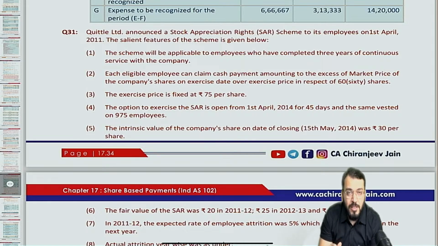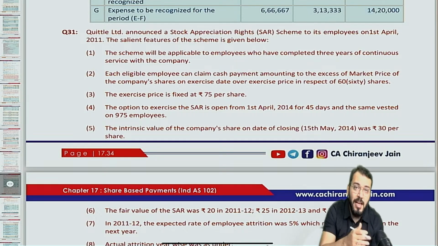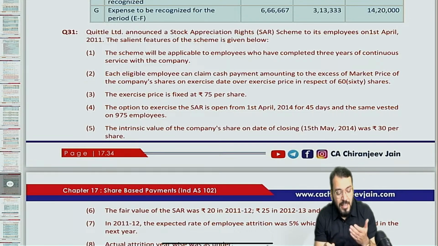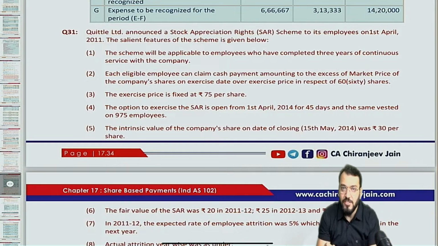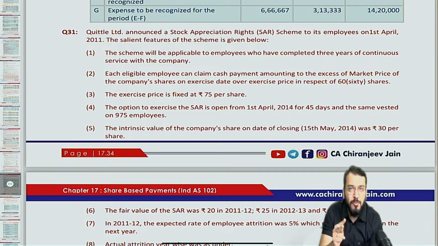When we used to write the exam, there was no Ind AS, there was accounting standard. Then this chapter, share based payment, was based on a guidance note. There was no accounting standard at that time on share based payment. So they used to give this type of question, but in the last attempt they have asked a similar question, and the same question we have in our question bank. Understood? Now let me discuss from the suggested solution given by ICAI. Of course, there used to be two viewpoints as far as the assumption is concerned.